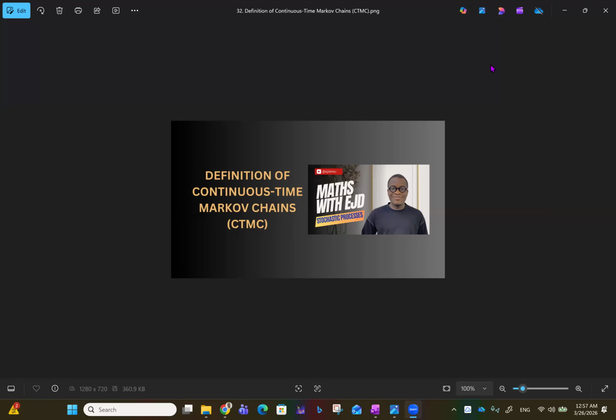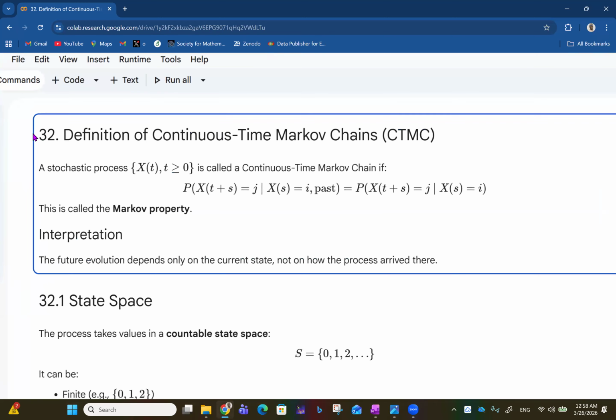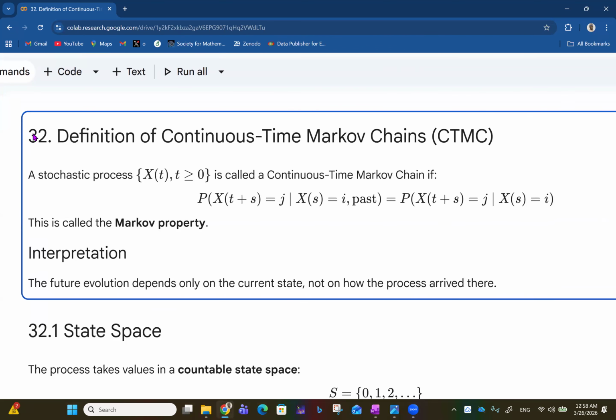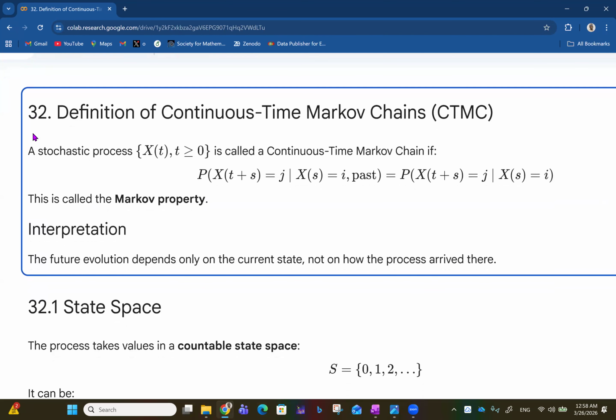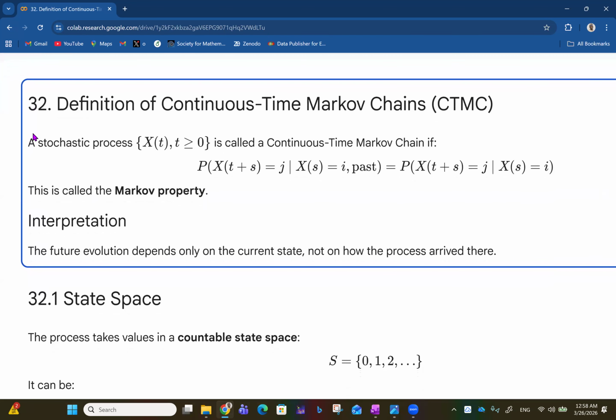In the next set of videos, we'll be considering continuous time Markov chains, or CTMC. In this first video, we'll be looking at the definition of continuous time Markov chains. Previously, we had considered discrete Markov chains, and we saw how all of that went. Here, we come to the part where we look at Markov chains in continuous time.